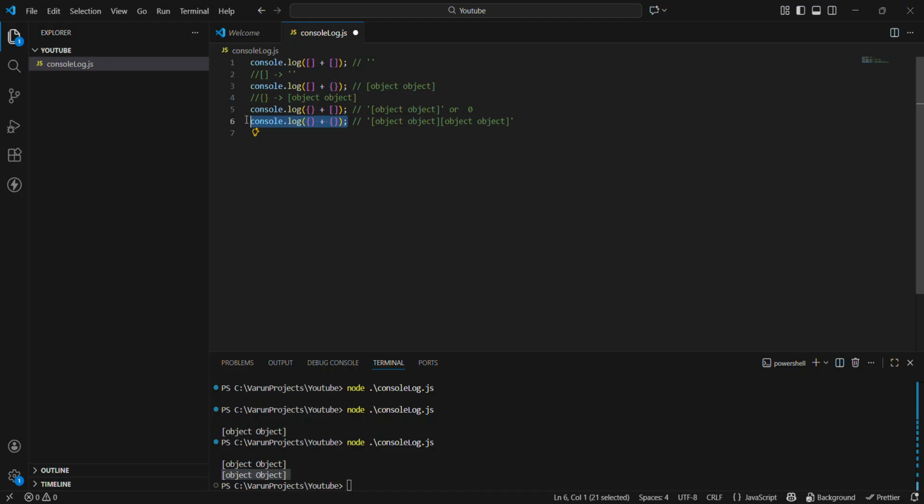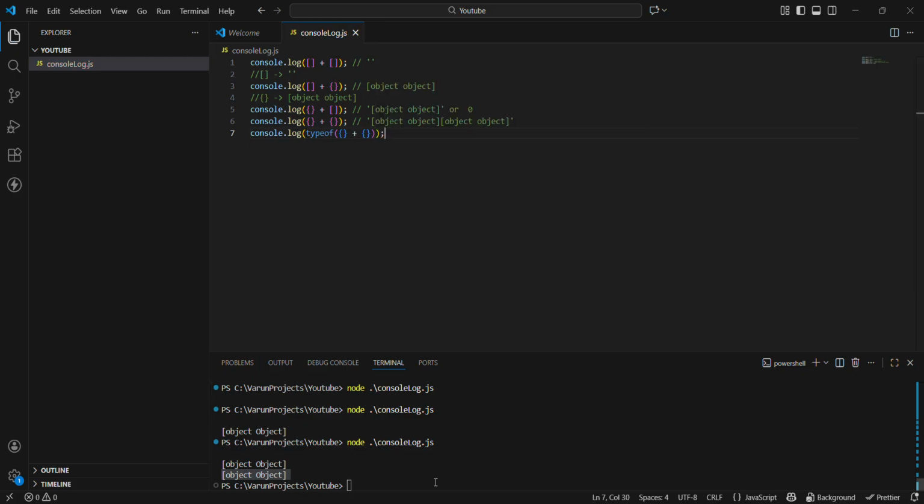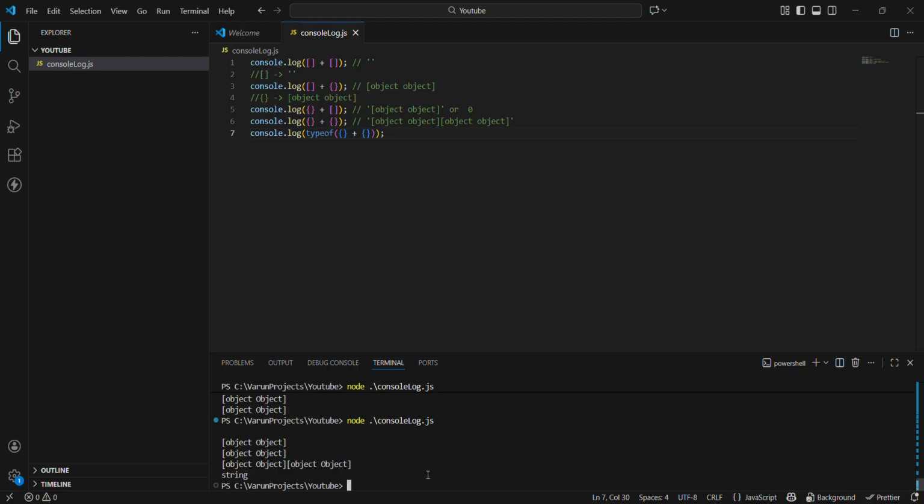If I simply copy this and paste it, and here I write typeof, what do you think, guys, will be this type? If you have guessed it as number, or as array, then you might be wrong. The type of it is string. So each and every time whenever this type of question is there, we will get a string containing object. This is a very important thing, guys. This is a small detail, but many people miss out on this.